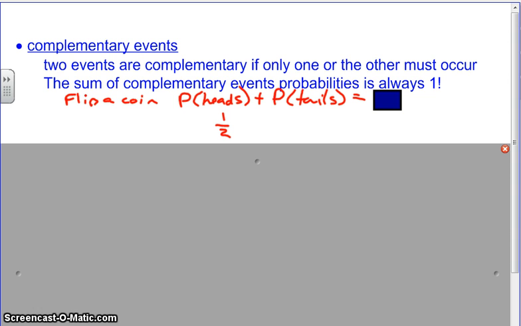And what's the probability of flipping tails? Right. And what is 1/2 plus 1/2? It equals 1. Okay, so we would say that heads and tails are complementary events. You're basically going to get one or the other when you flip a coin, is what that's saying.